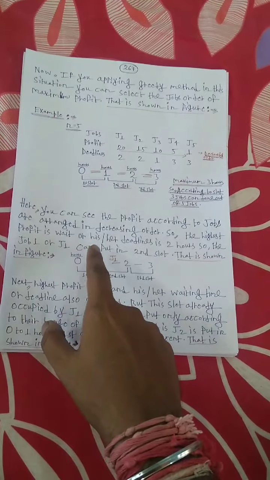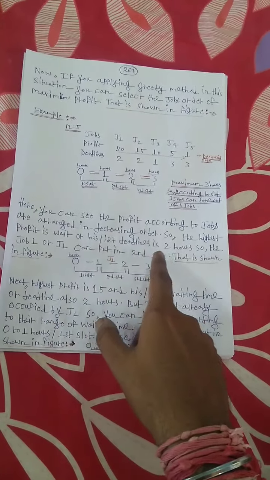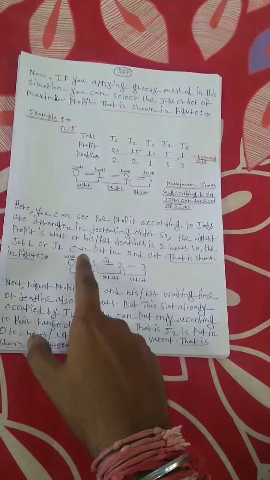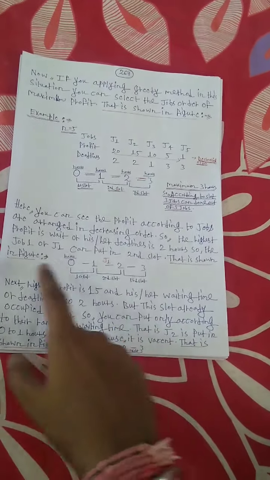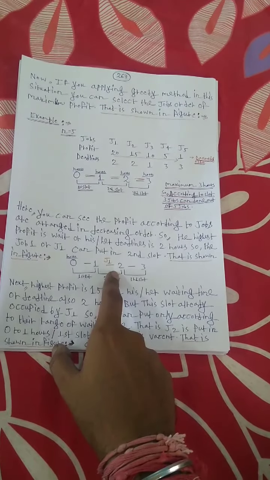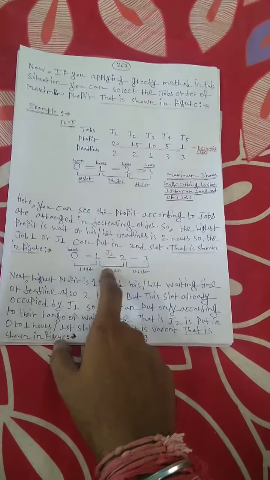The highest profit job has a deadline of 2 hours, so job J1 can be put in the second slot, because its deadline is 2 hours.